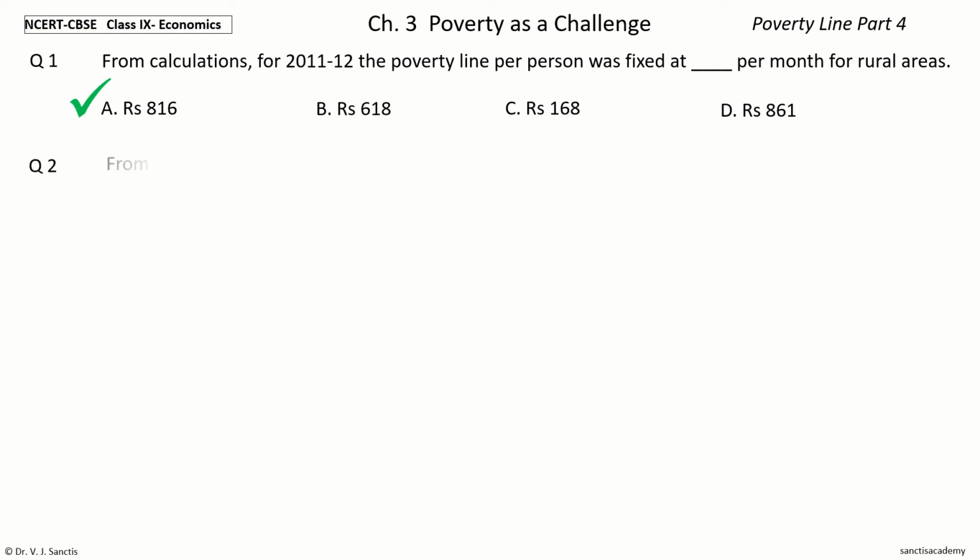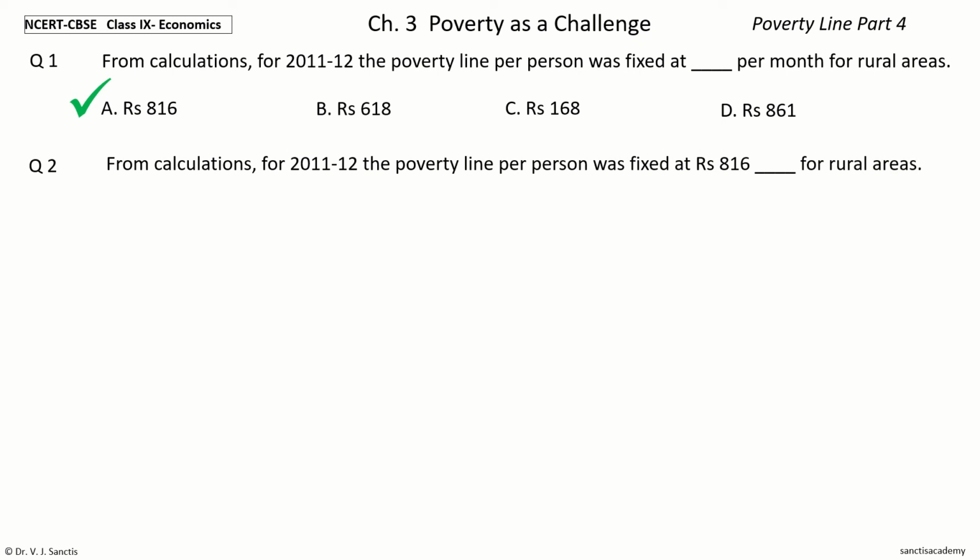Question 2. From calculations for 2011-12, the poverty line per person was fixed at rupees 816 dash for rural areas. The options are per day, per month, per week, per hour.